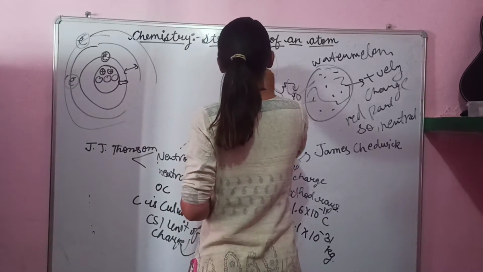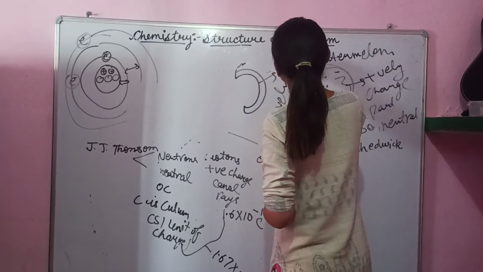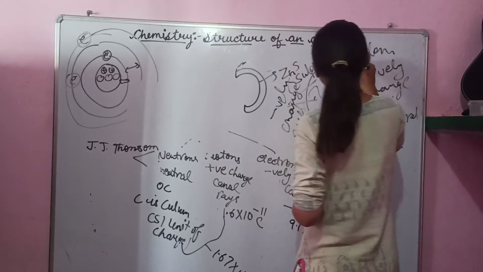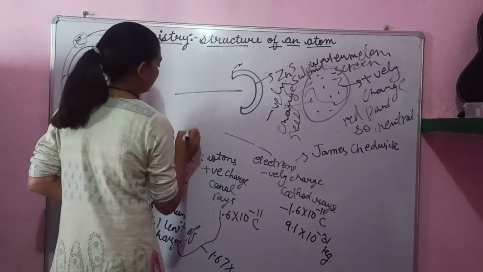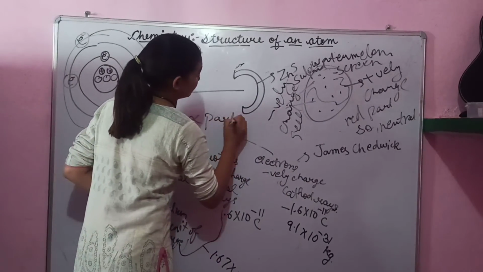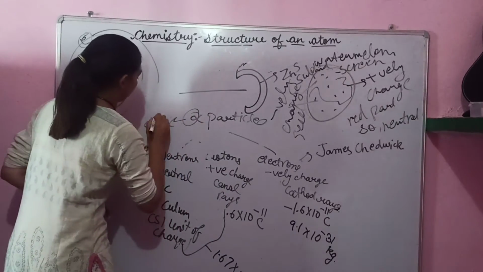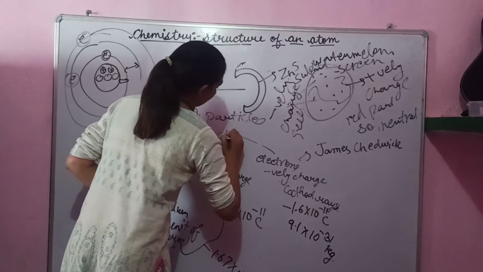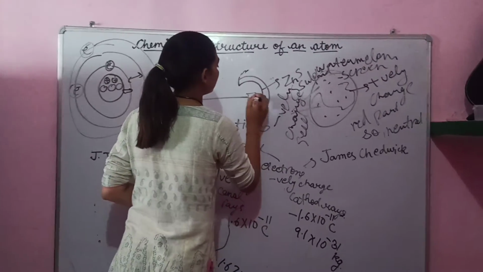Rutherford took a fluorescent sheet, a zinc sulfide screen, alpha particles that are positively charged, and a gold foil.